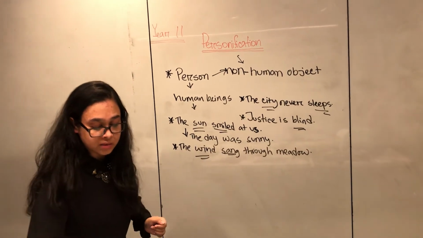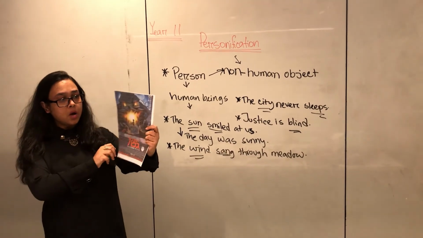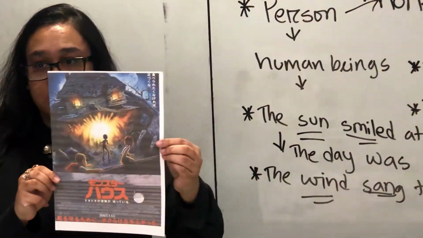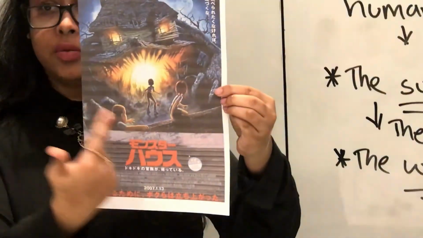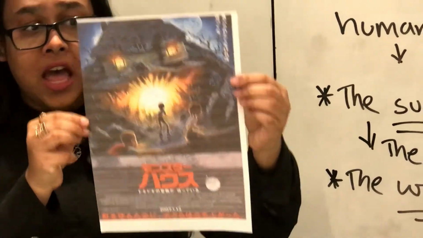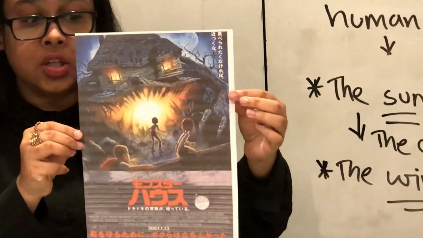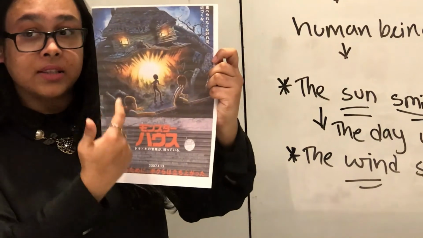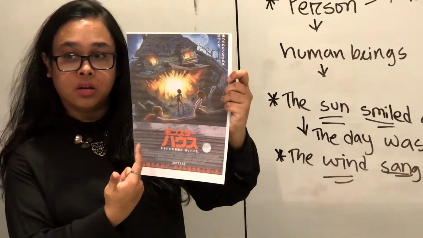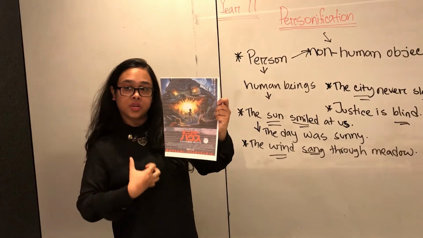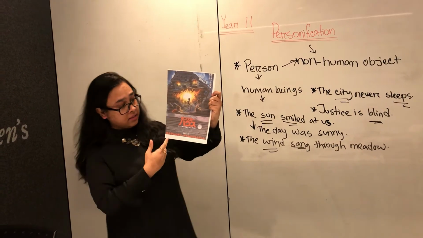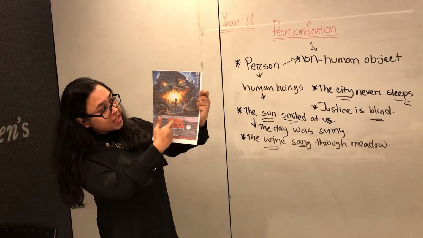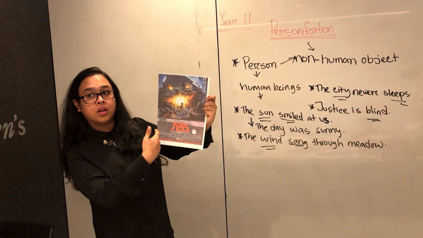Now let's talk about this picture. What do you see in that picture? There is a house and 3 people. And the author has actually used personification in this image. The house is actually behaving like a monster. So it means there is danger inside that house. And these 3 people are very afraid to go inside.